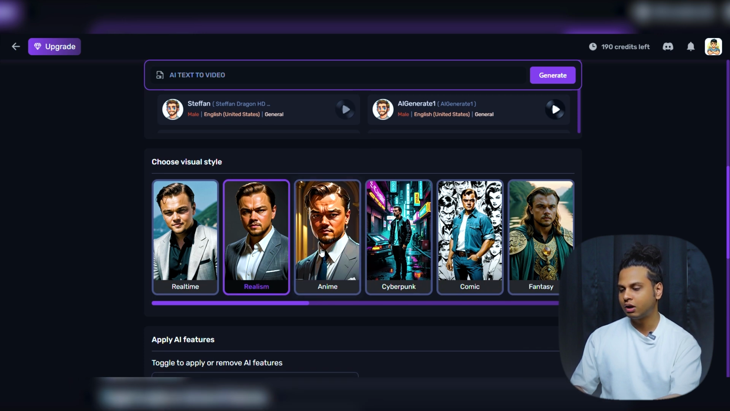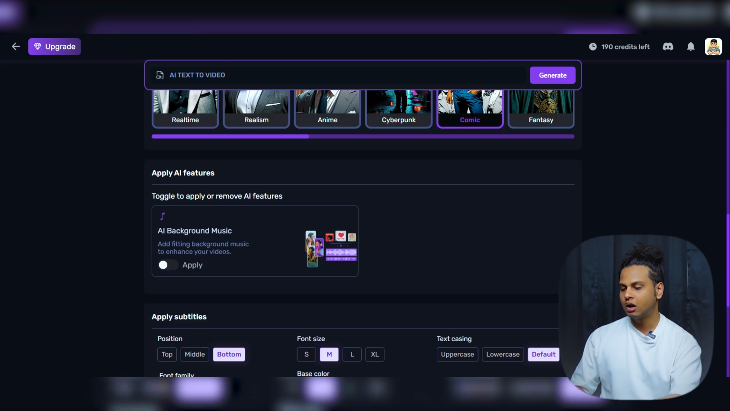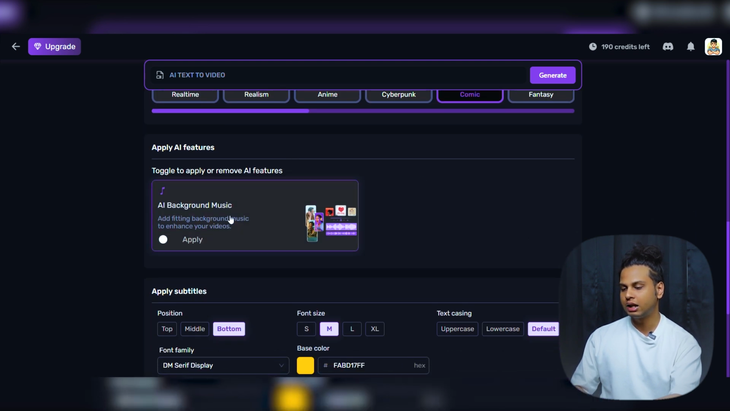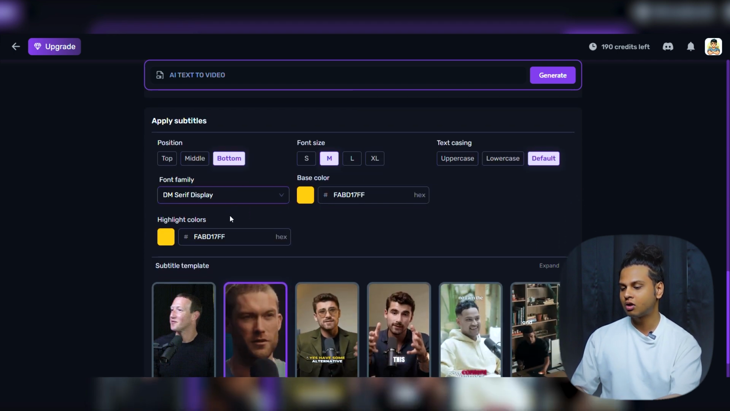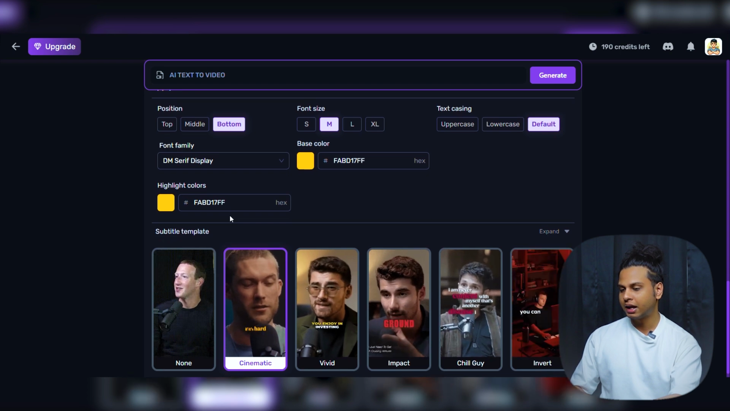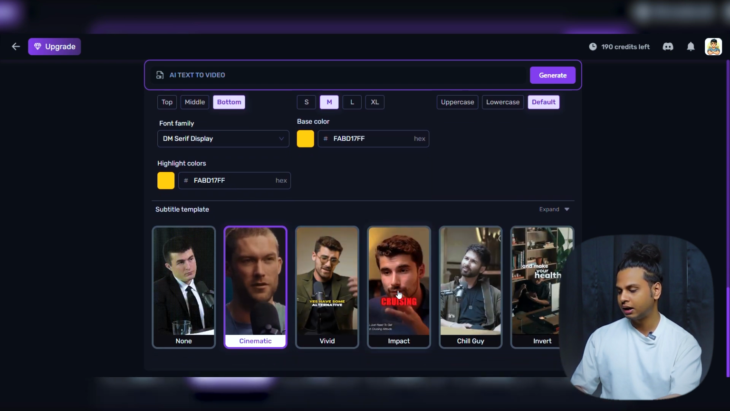I will scroll down. Here I can also choose the visual style. We have real time, realism, anime, cyberpunk, comic, fantasy. I will choose comic because right now we are creating videos around Spider-Man, Batman and all. Now here's the AI feature that we can choose in AI background music. I would love to have background music so it will make our video much more engaging. Now here's another option of apply subtitle. Here we can apply the subtitle. I will choose the subtitle style impact.